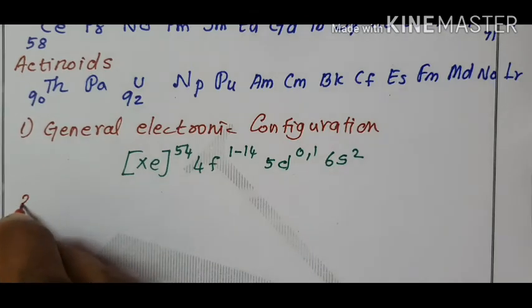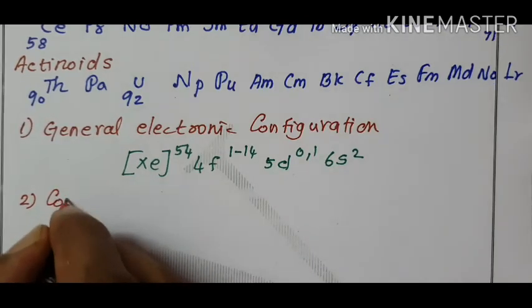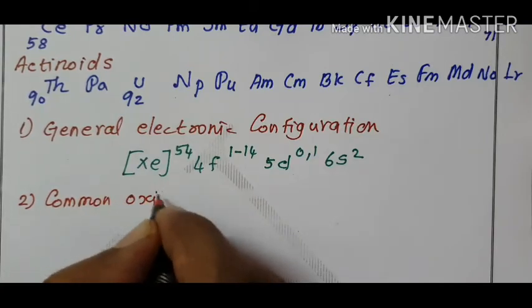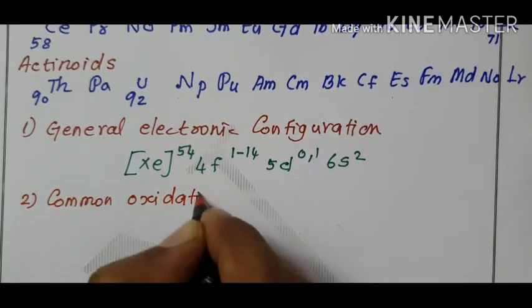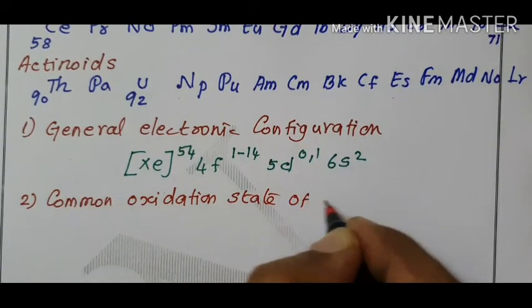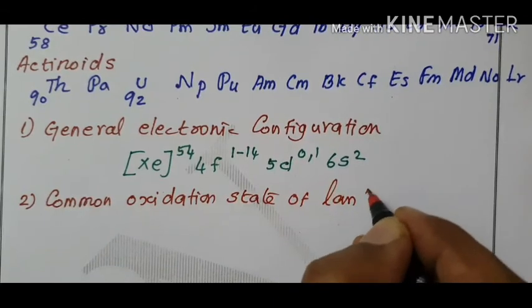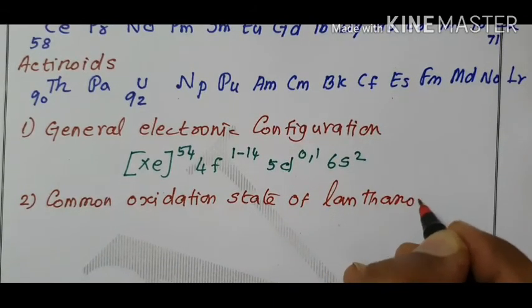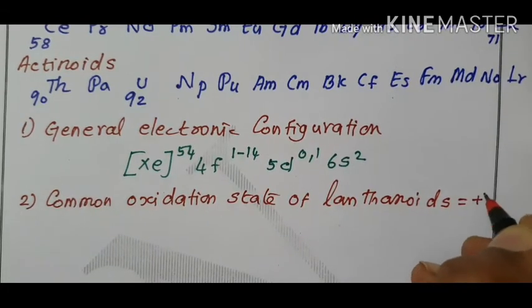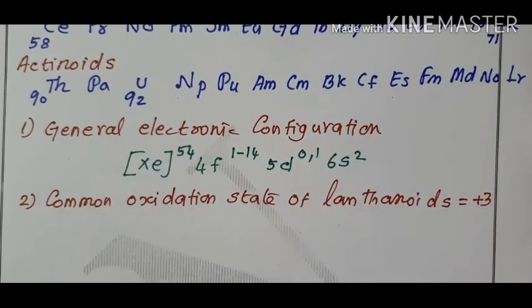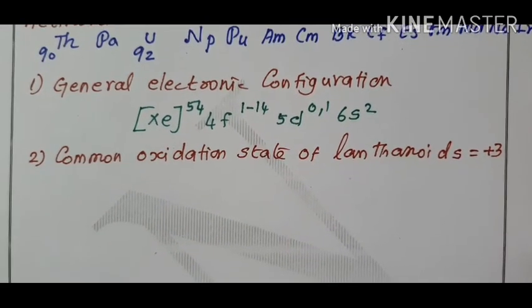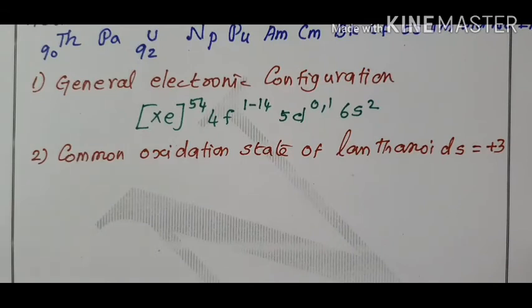Second point, the common oxidation state of lanthanoids is +3. All the lanthanoids and also actinoids exhibit +3 oxidation state.